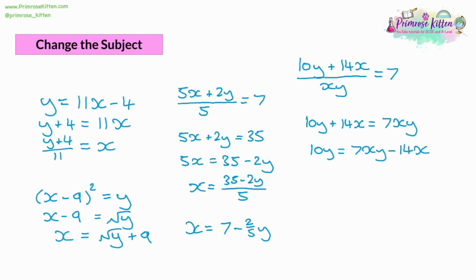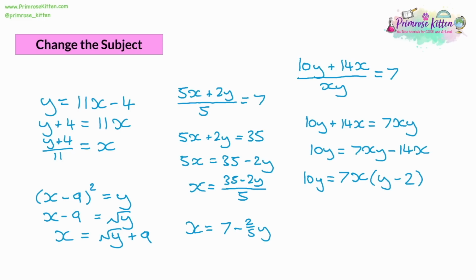So both of the terms with an x in, they've both got an x, but they've also both got a 7, because we've got 7x and we've got 14x. So we've got a number factor as well. So we take 7x outside of brackets, then we divide through by 7x. 7xy divided by 7x will leave us with just y. And 14x divided by 7x, 14 divided by 7 is 2, and x divided by x means we're multiplying by 1. And so there's our next line. So by factorizing, we now only have one x.